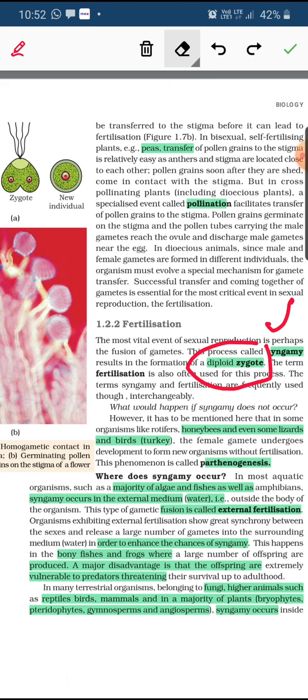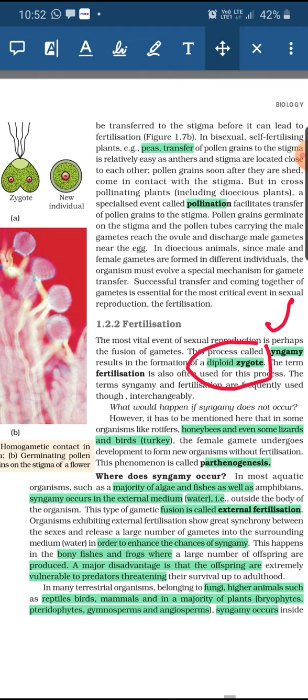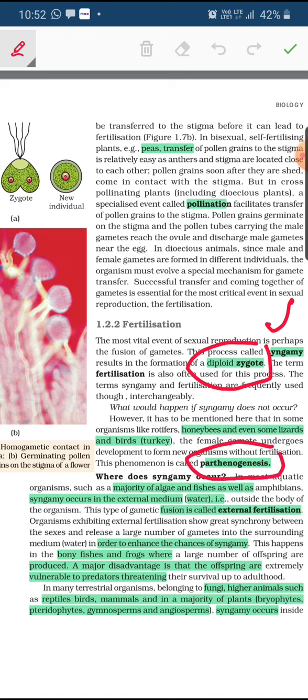That process is known as parthenogenesis. So parthenogenesis means the formation of a new organism without fertilization, and this happens in certain honeybees, in some lizards and in the bird turkey. These are the common examples of organisms which undergo parthenogenesis.